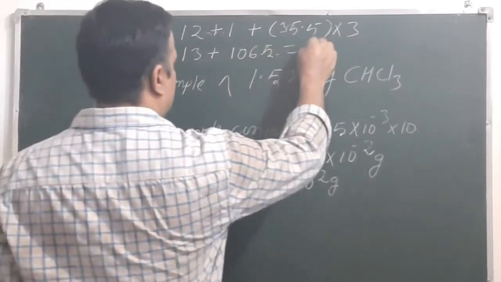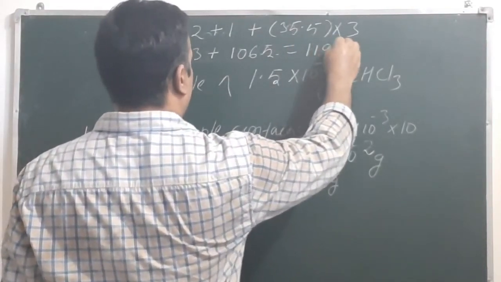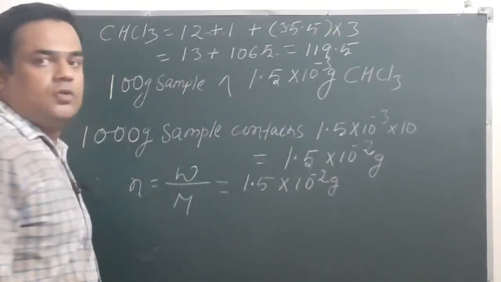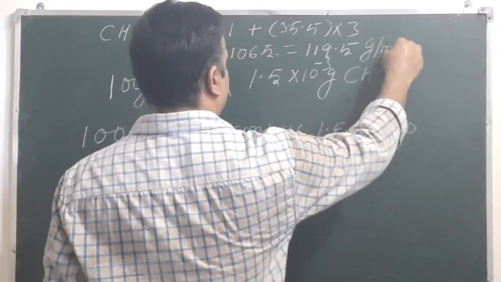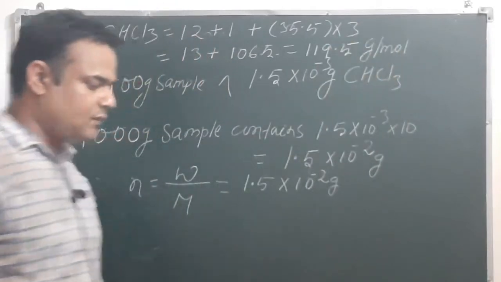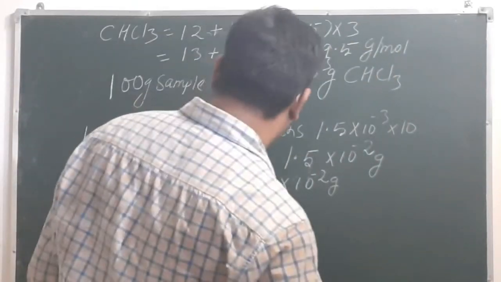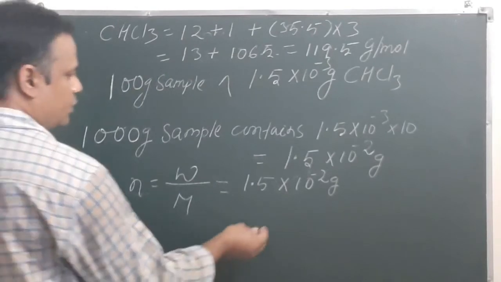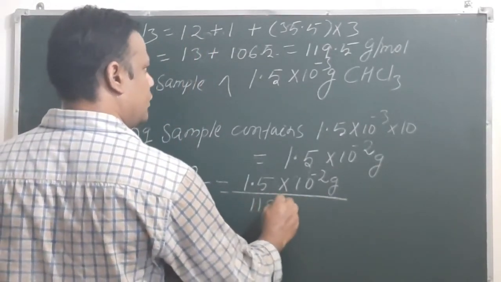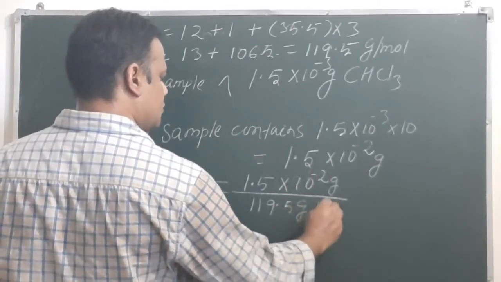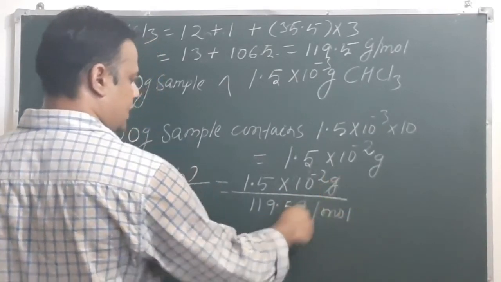Adding all these values, 12 plus 1 is 13, plus 3 times 35.5 is 106.5. So we get 119.5. So the molar mass of chloroform is 119.5 gram per mole. Now from here we can calculate the number of moles. Number of moles will be 1.5 divided by 119.5 gram per mole. The gram will cancel out.